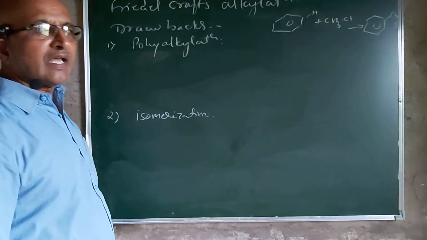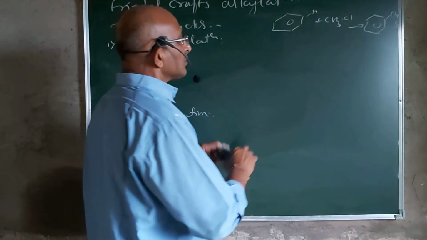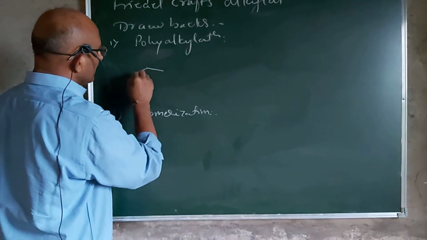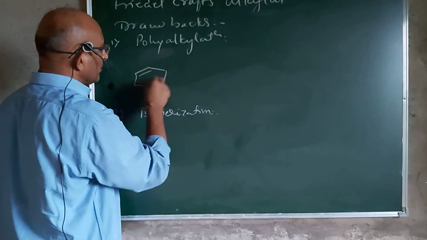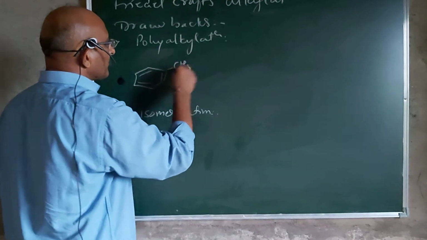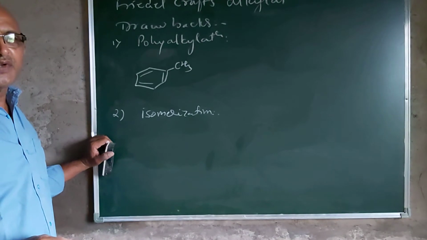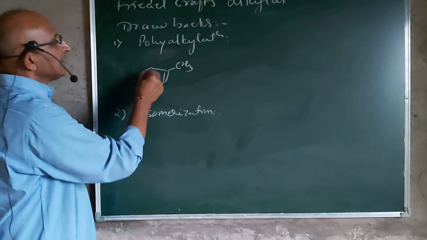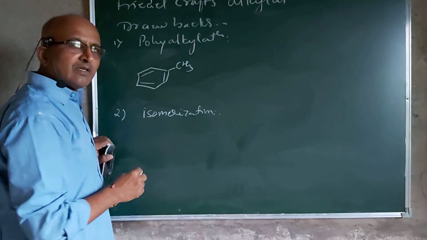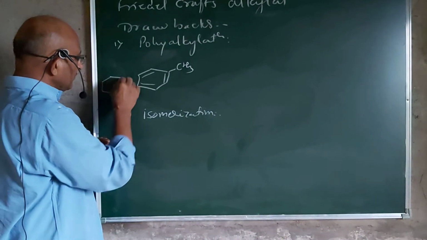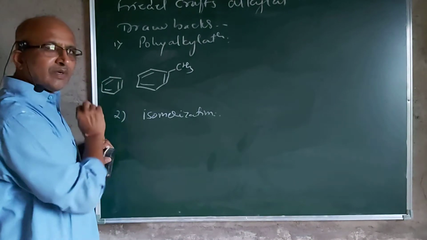Why? What is happening in this reaction? Once the methyl group has been introduced into the benzene molecule, we say that benzene is nucleophilic in nature. Nucleophilic means the tendency of giving the electron pair is there in benzene itself, because it contains the aromatic sextet.